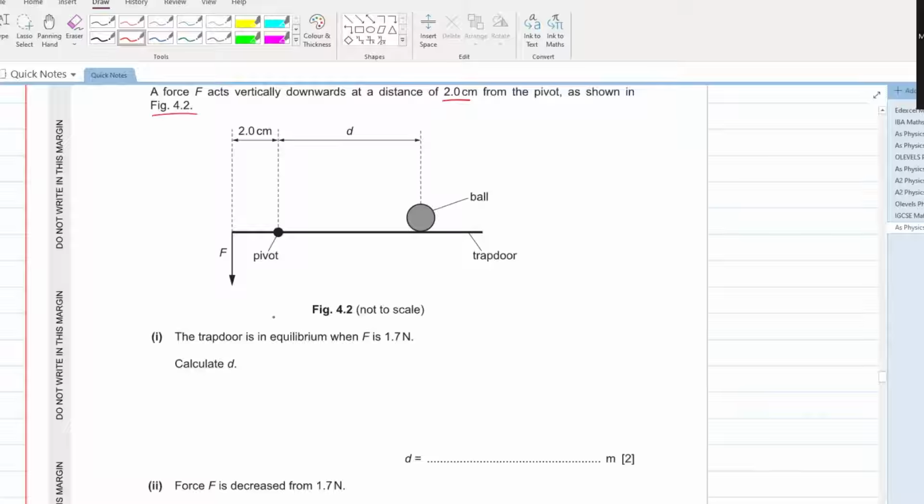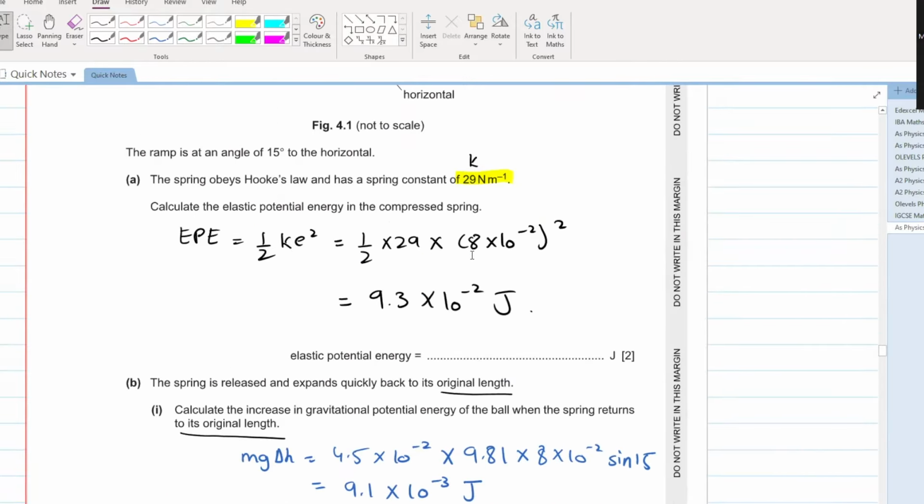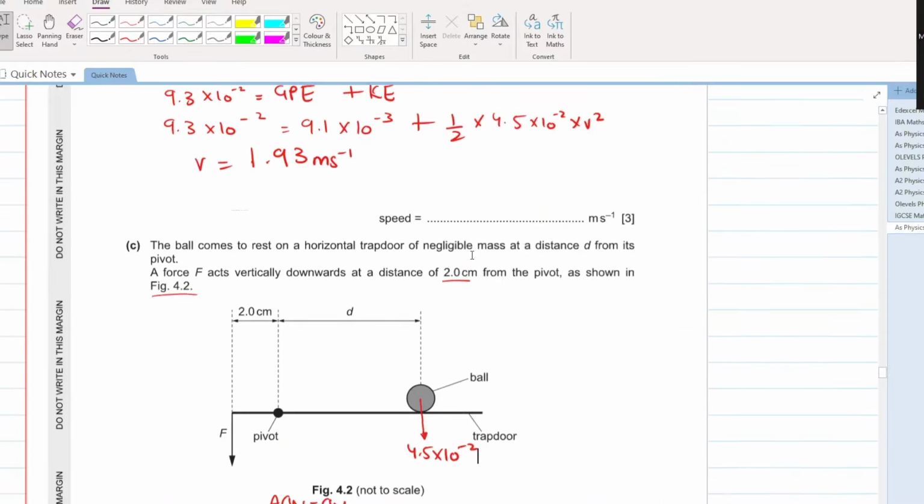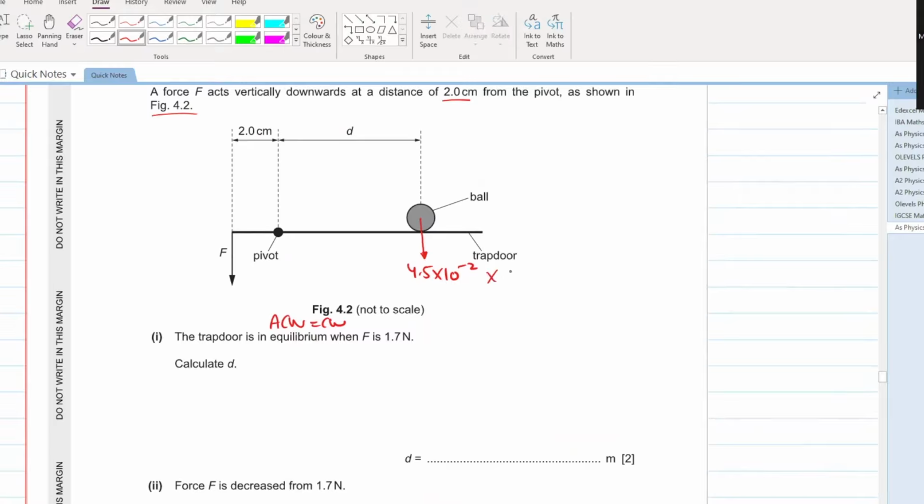If your trapdoor is in equilibrium, that means anti-clockwise moment is equal to clockwise moment. The ball has a mass which will exert a weight downward: 4.5 into 10 raised to the power of minus 2, and your gravitational field strength is 9.81. So 4.5 into 10 raised to the power of minus 2 into 9.81 is 0.441 newtons.